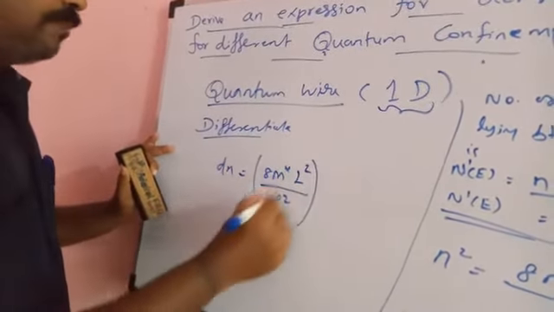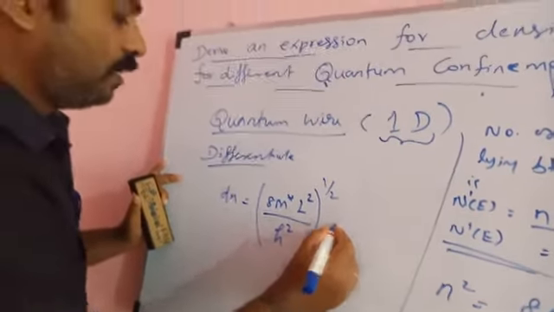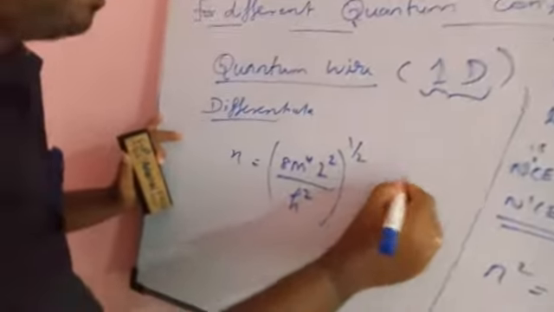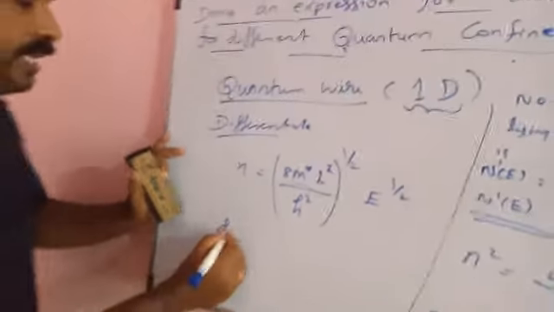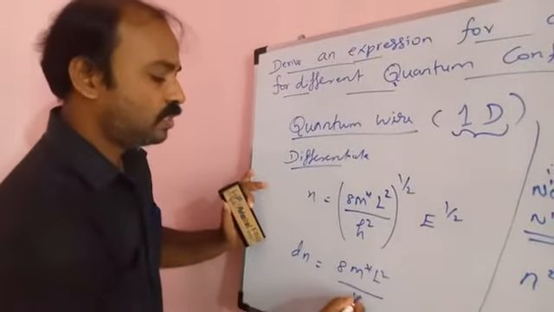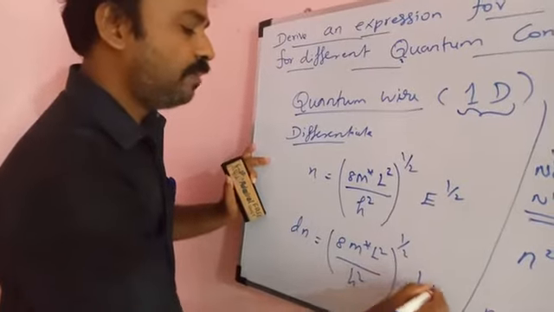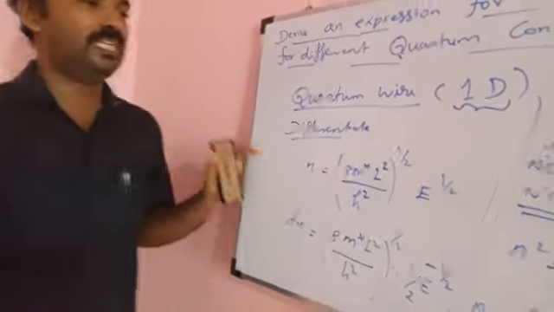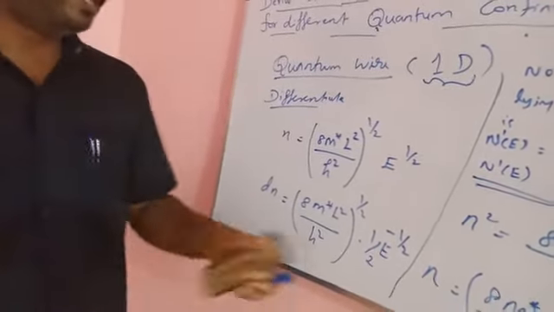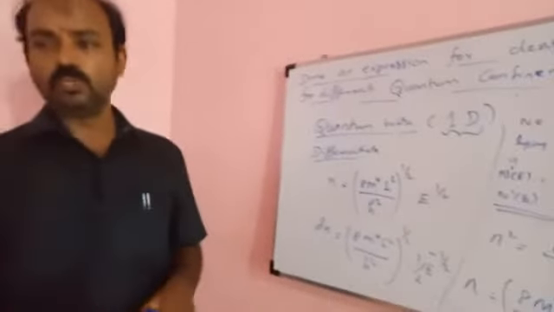You can take them separately, with 1 by 2, then E power 1 by 2. So dn is equal to 8 m star L squared by h squared, power 1 by 2, into 1 by 2, E power minus 1 by 2. That's the differentiation, the x power n formula. So you can take this 1 by 2 into E power minus 1 by 2.